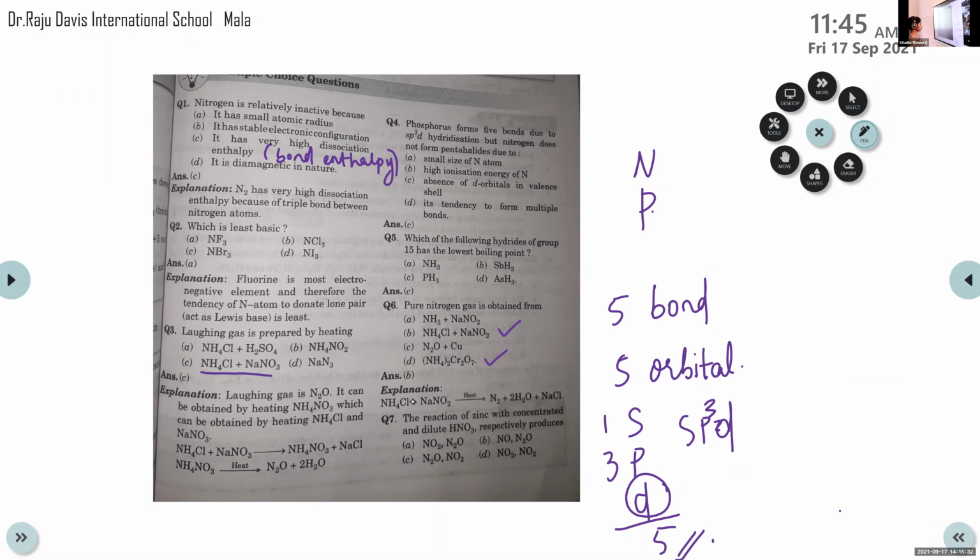Which is the correct answer? Here the question is reaction of zinc with concentrated and dilute. First concentrated, then second one is dilute. So among these 4 options, which is the correct answer, children? C. Here, first one is concentrated, second is dilute.